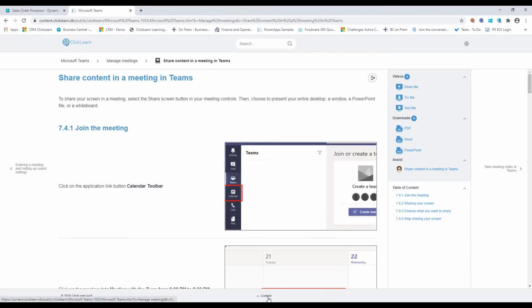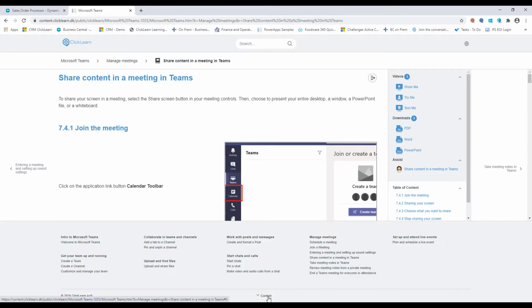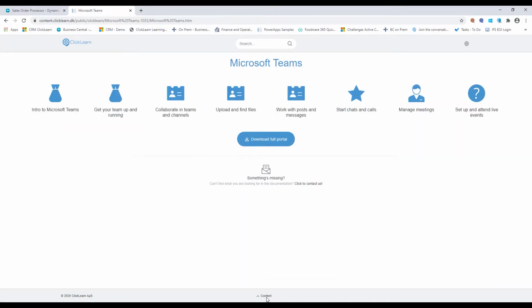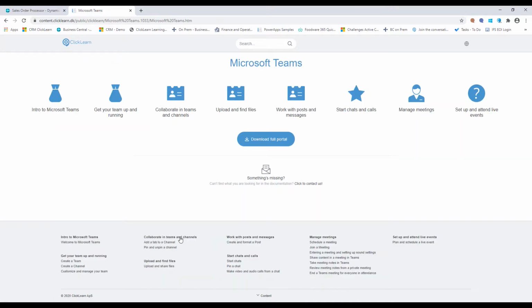Now here in the bottom part, you may see something called content. If I click on that, you get the different groupings up. Now if we go back out to the front page and click on the same one, you will see that the entries in bold actually match up with the different groups that I created. The non-bold part is the work instructions that I have created underneath each of my groups. So as you can see, within one day of work, I created a learning portal for Microsoft Teams consisting of about 20 different work instructions divided up in 8 different categories.